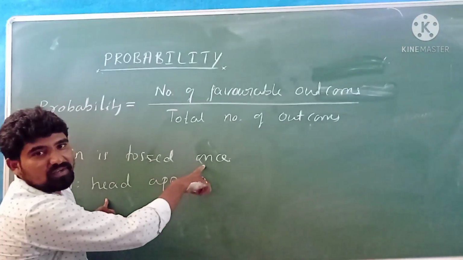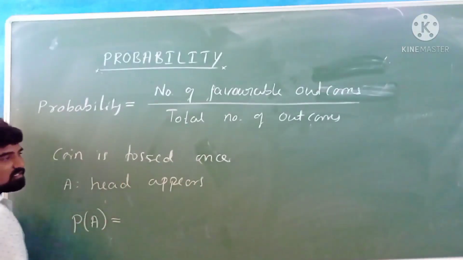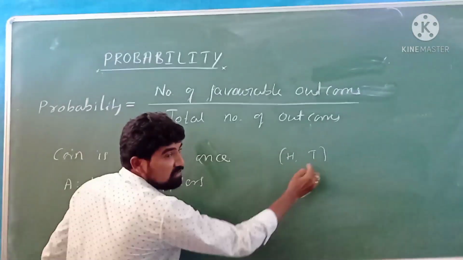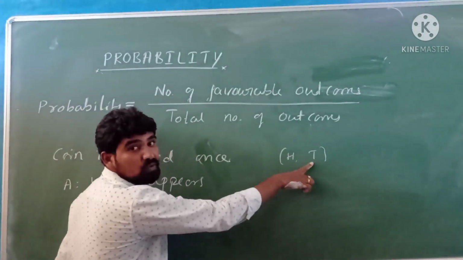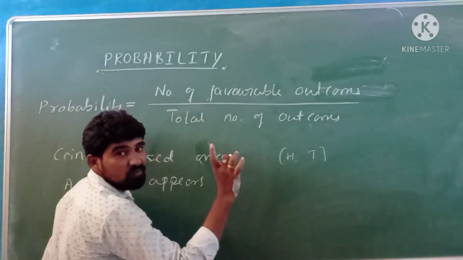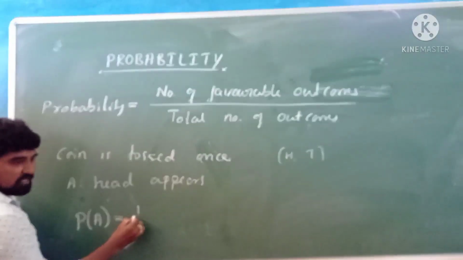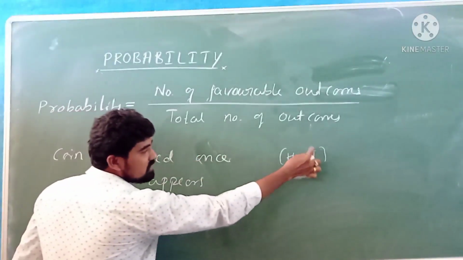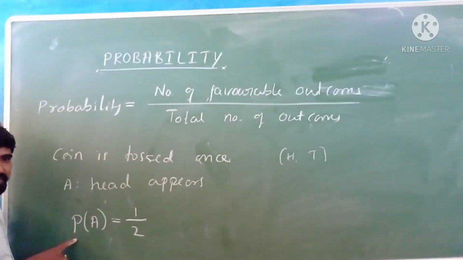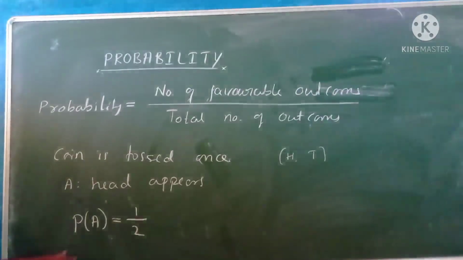So probability of getting head when a coin is tossed once. The coin is tossed once means that coin may show head or tail. Total number of outcomes there exist 2. Out of 2, the favorable outcome is head, and it appears in only one possibility. Therefore, number of favorable outcomes is 1 divided by total number of outcomes, which is 2. Therefore, 1 by 2 is the probability of getting head when a coin is tossed once. I hope all of you understood.